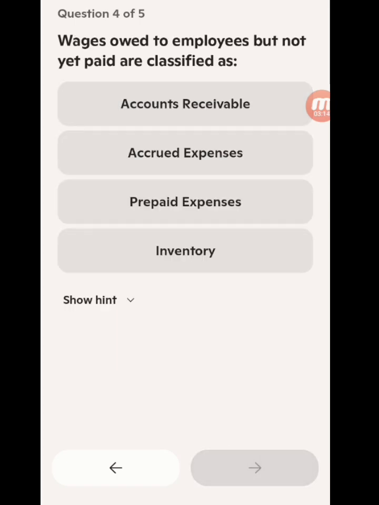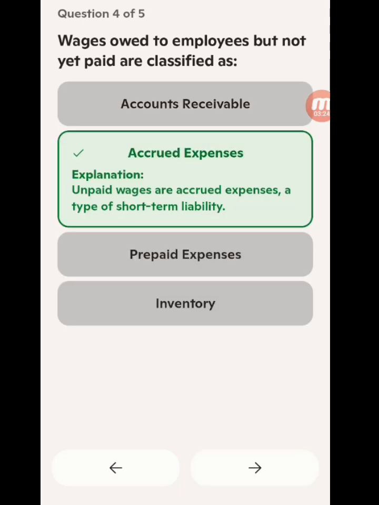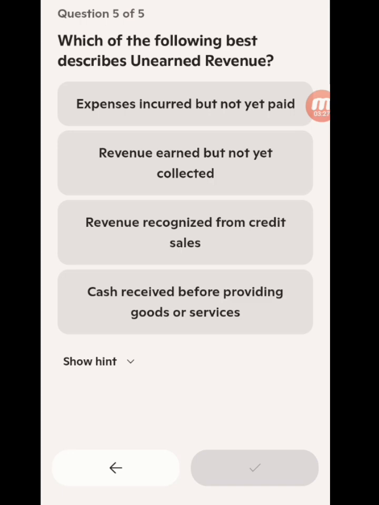Now, wages owed to employees but not yet paid are classified as accrued expenses. So that is what it is. Then, which of the following best describes unearned revenue? Cash received before providing goods or services. That's what unearned revenue is all about. And they are parts of the short-term liabilities.